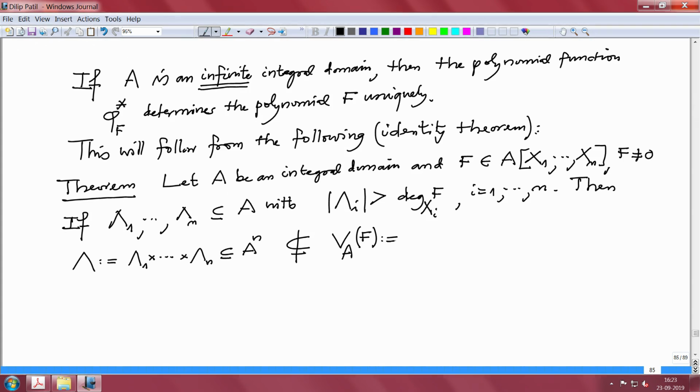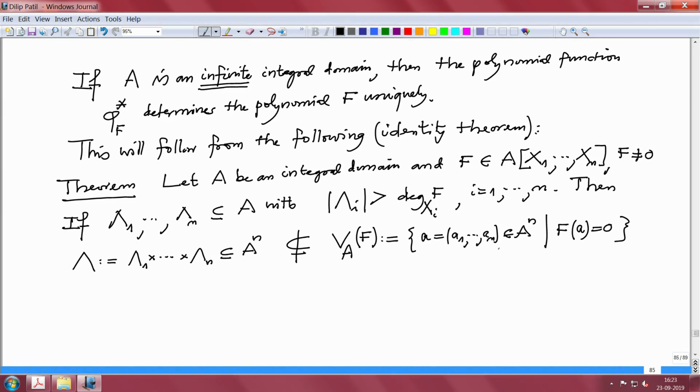This means zeros of F in A. So this is all those tuples a, which is a1 to an, in A power n, such that capital F substituted at a is 0.